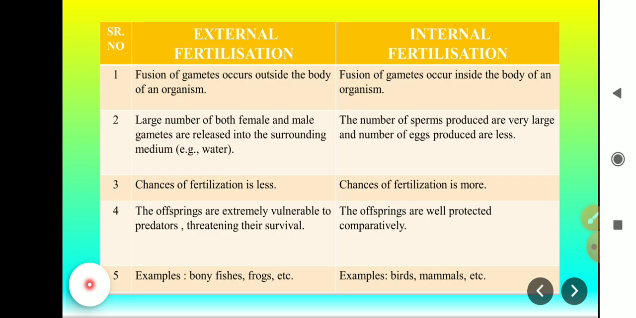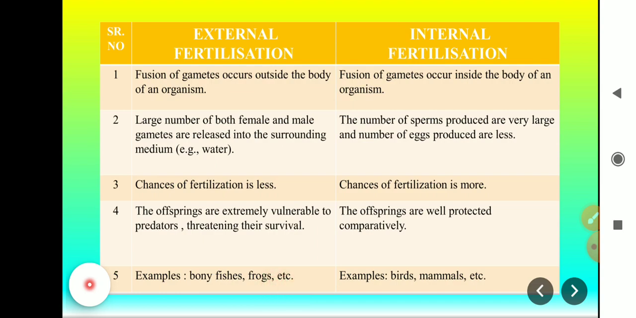External fertilization and internal fertilization, the differences are: In external fertilization, fusion of gametes occurs outside the body of an organism. In internal fertilization, the fusion takes place inside the body of the organism. A large number of both female and male gametes are released into the surrounding medium. Here, the chances of fertilization are less because there are many predators threatening their survival. Examples are bony fishes, frogs, etc.